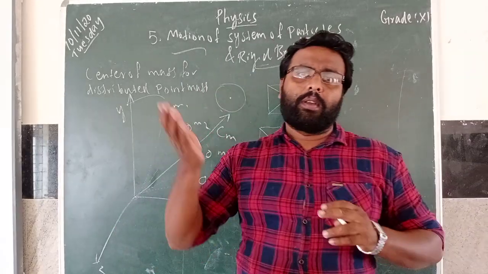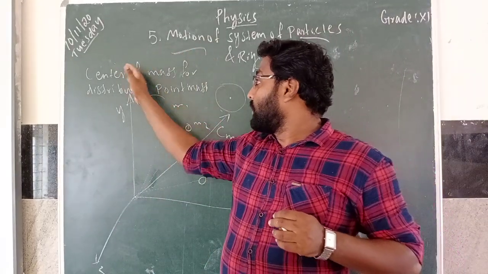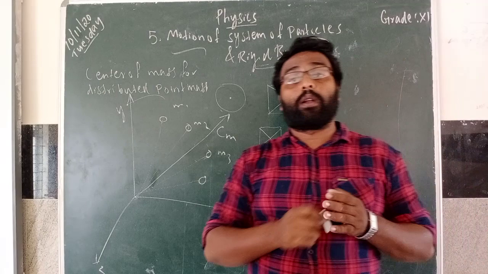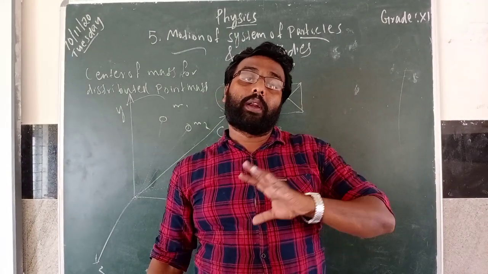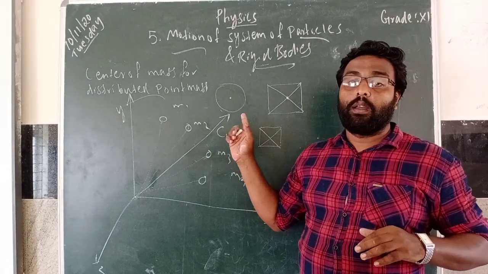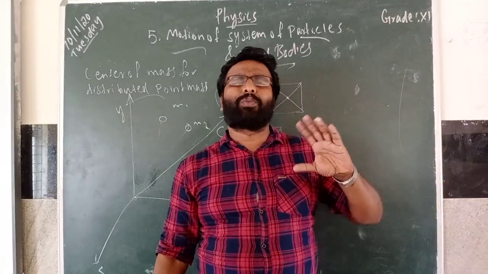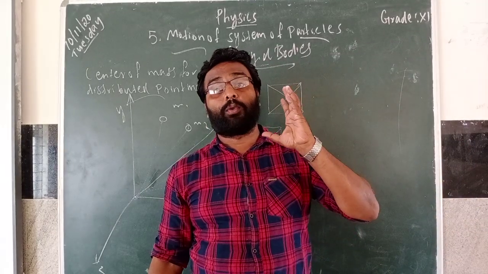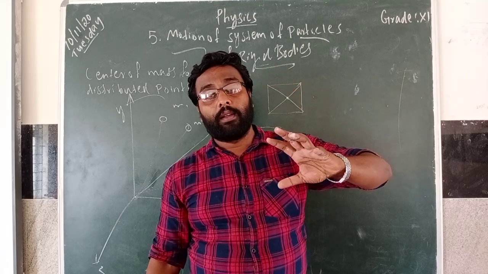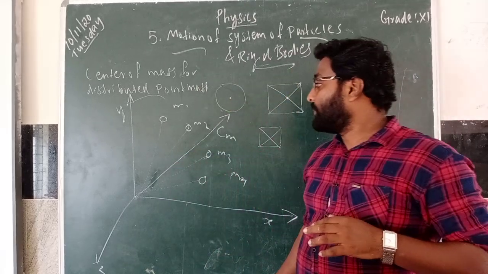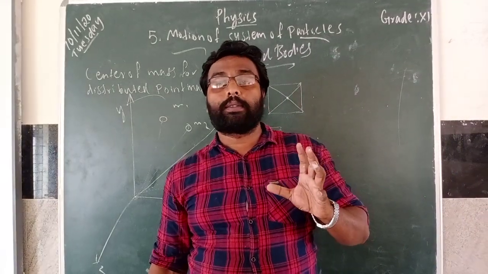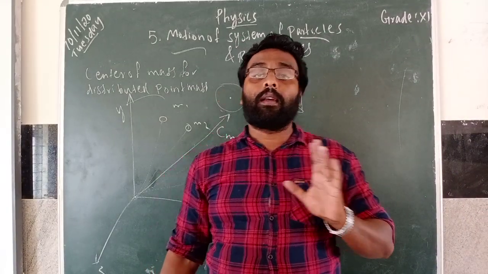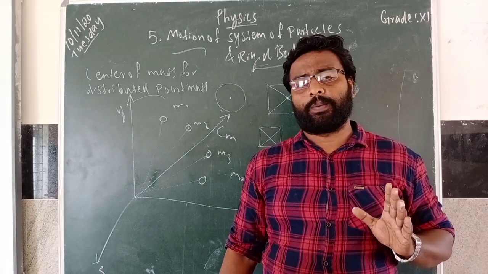So this is about the center of mass for distributed point mass. You can write the first definition: a point mass is a hypothetical, assumed point particle which has non-zero mass, no size and no shape.